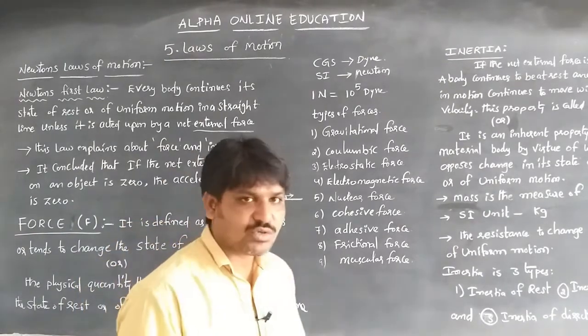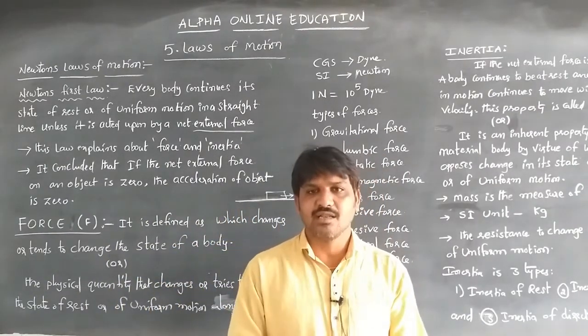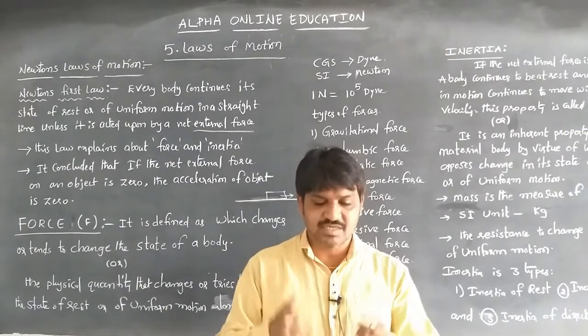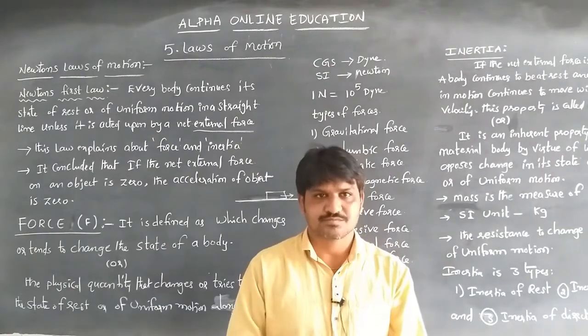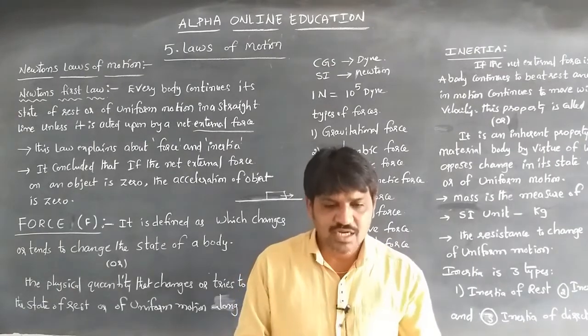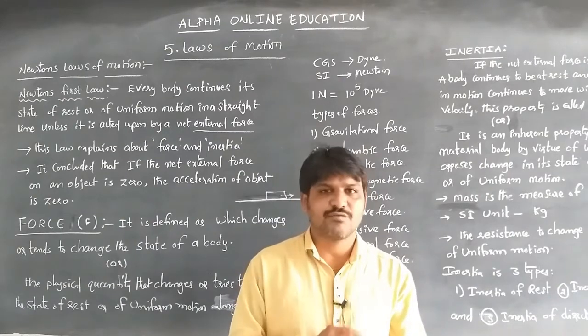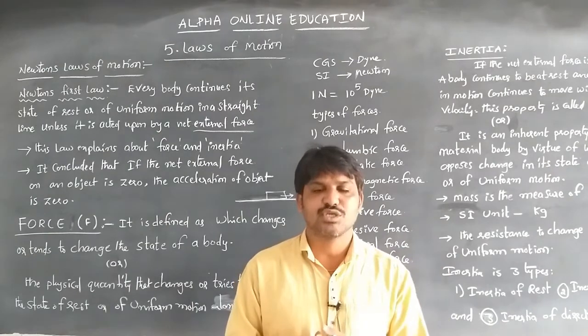Likewise, if we want to ride a bicycle, when we apply force on the pedal, only then does the bicycle wheel's velocity increase, changing from rest to motion. When the body is in uniform motion, unless an external force acts on it, it continues its state of uniform motion.